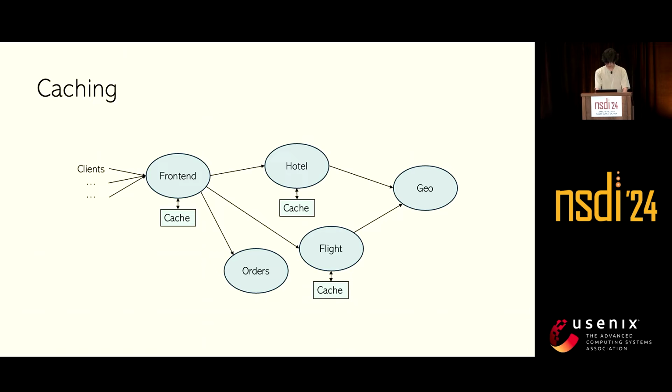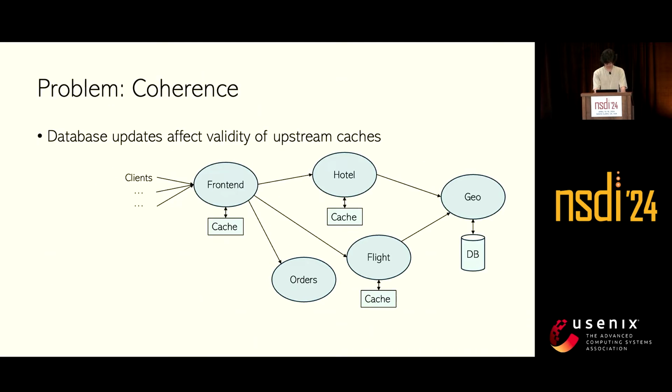Alibaba discovers that 40% of their microservice call graphs only reach a depth of 3 because they hit caches. Meta also reports a cache hit rate of more than 80%.